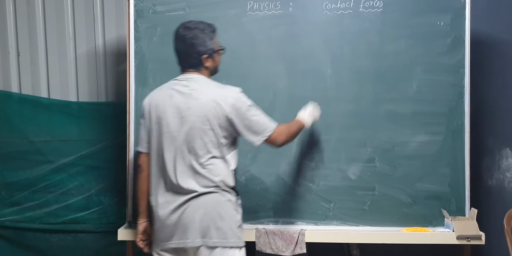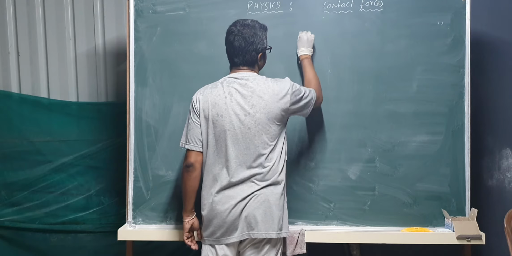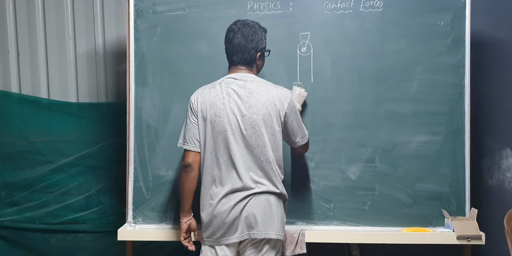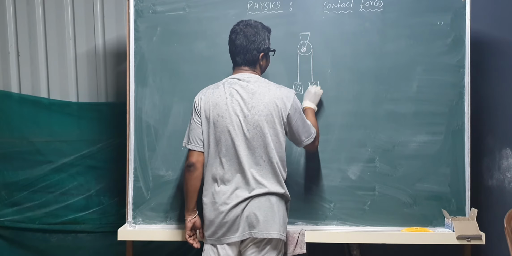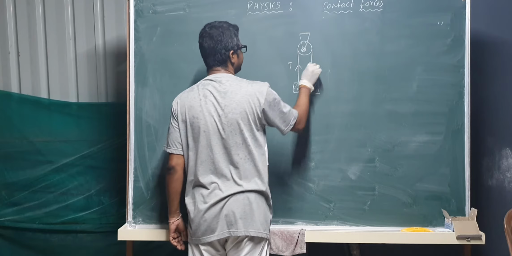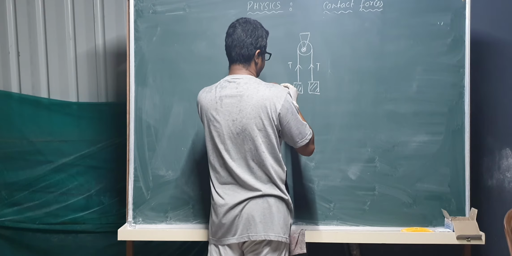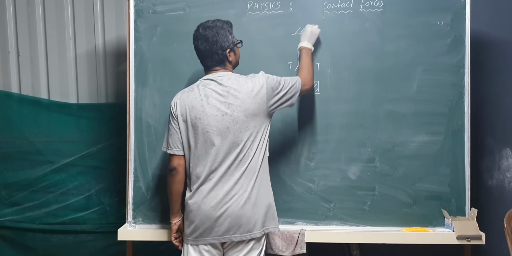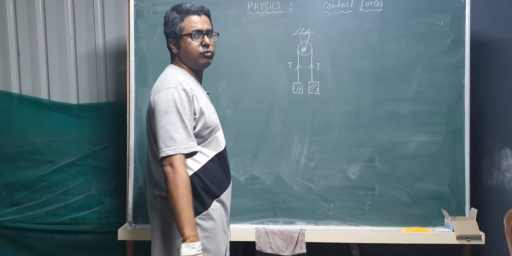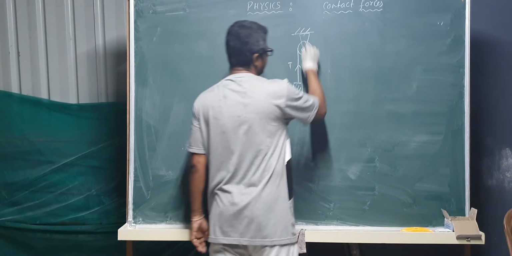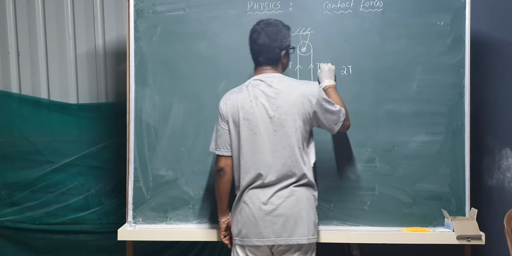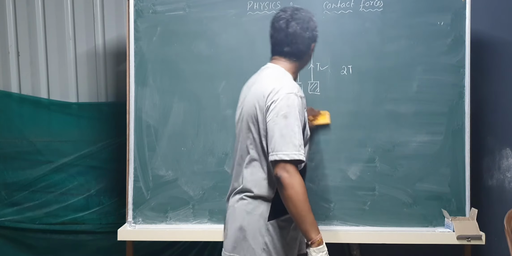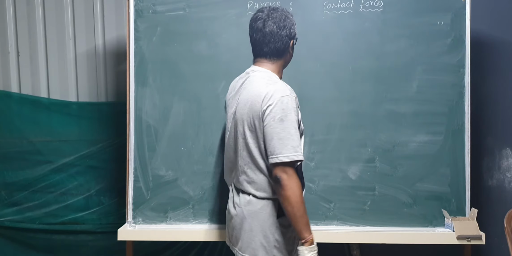Now if somebody asks you this one, this is a body, here is another body, definitely this will be T, this will be T. So some people sometimes ask you what is the total force on the support. So total force on the pulley is basically 2T. This is 1T, that is 1T. Because they are same. For single string they are same.